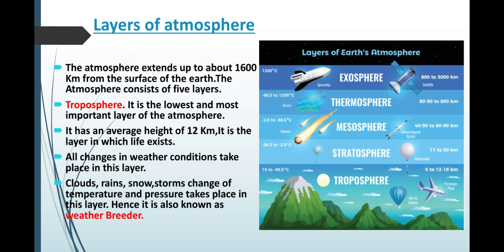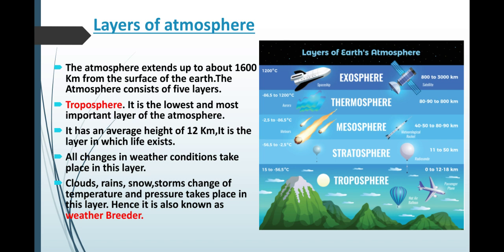Troposphere, it is the lowest and most important layer of the atmosphere. It has an average height of 12 km. It is the layer in which life exists. So here life is there. All changes in weather conditions take place in this layer. Cloud, rain, snowstorms, change of temperature and pressure take place in this layer. So sometimes this layer is also known as weather breeder.